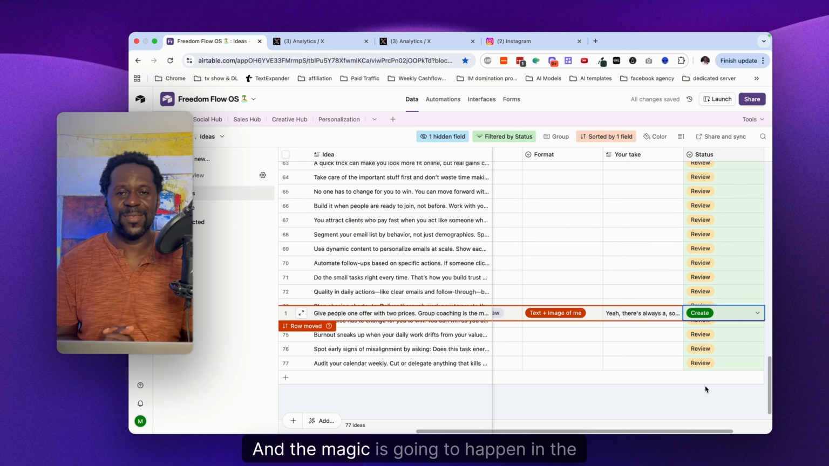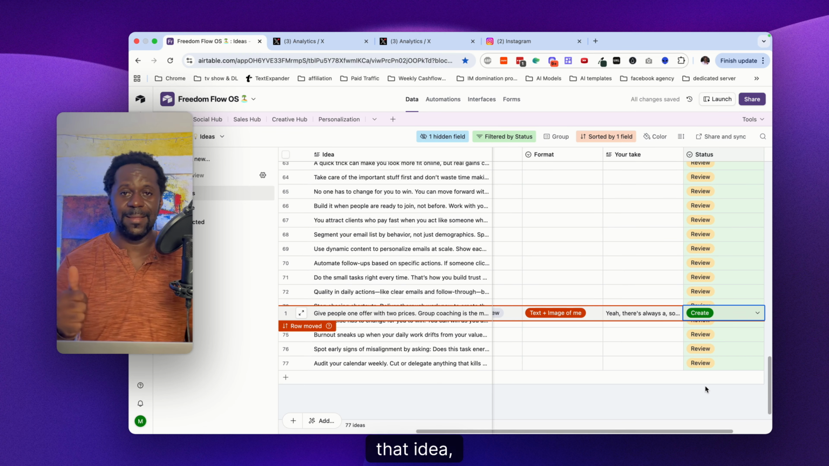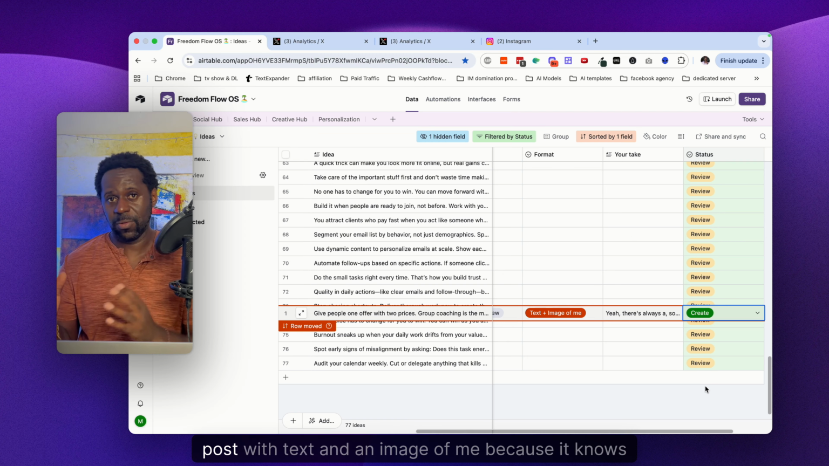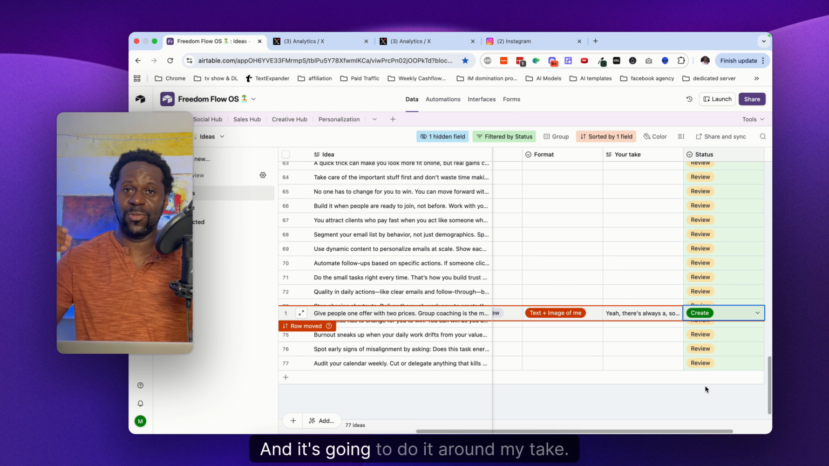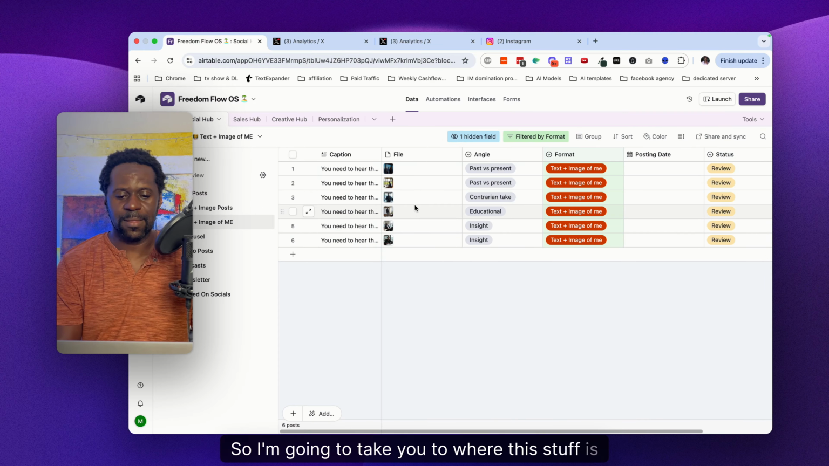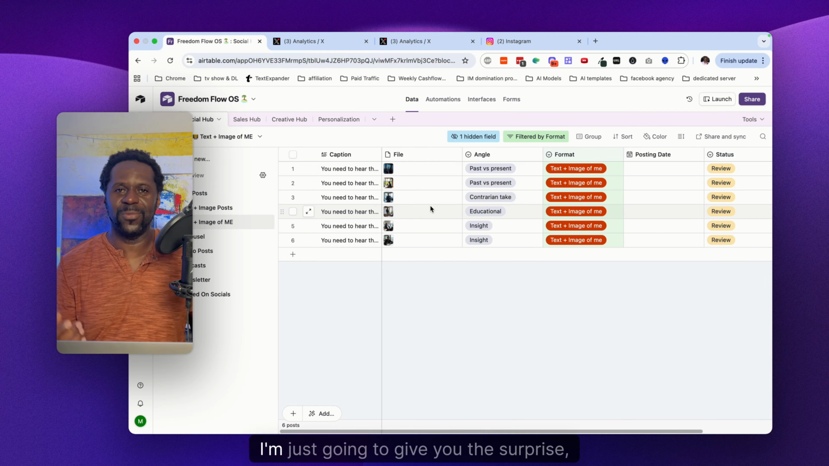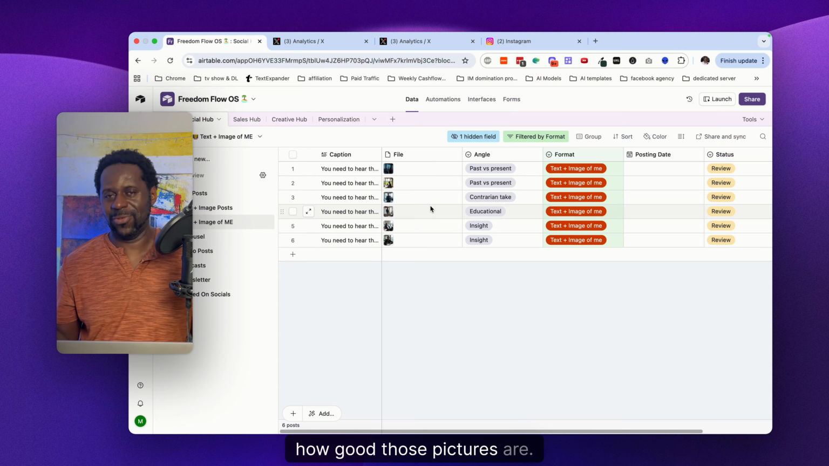And the magic is going to happen in the background. So in the background, it is basically going to take that idea, that angle. It's going to create a post with text and an image of me because it knows what I look like. And it's going to do it around my take, okay? So I'm going to take you to where this stuff is going to arrive. And for this one, I'm just going to give you the surprise, all right? Just the element of surprise. You're going to see how good those pictures are, okay?